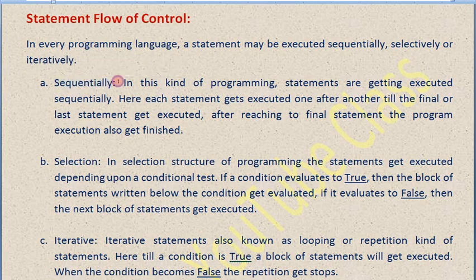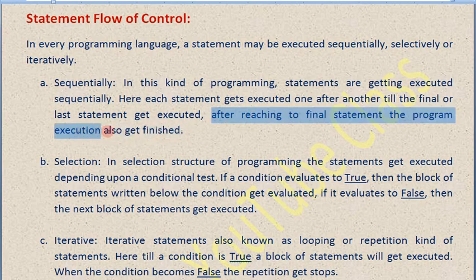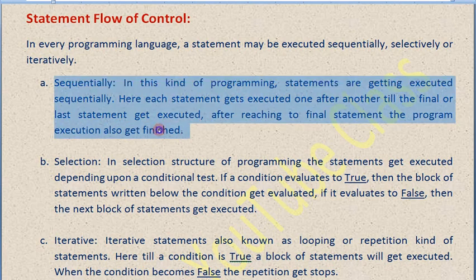In sequential programming, statements are executed sequentially. Each statement gets executed one after another until the last statement is executed. Until it reaches the end, it will keep executing all the statements one after another. After reaching the final statement, the program execution also finishes. That is the end of the program.